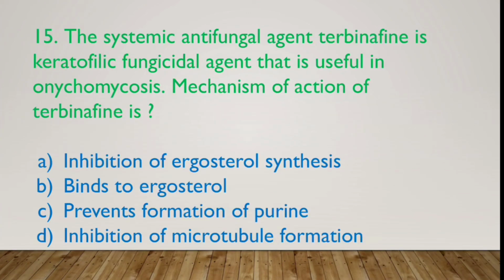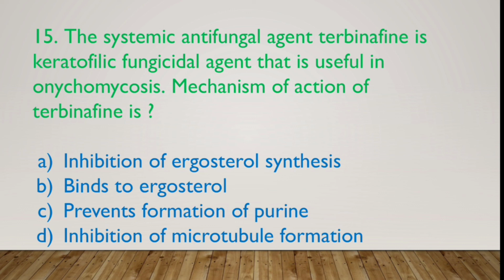So guys, moving towards the last question. The systemic antifungal agent terbinafine is a keratophilic fungicidal agent that is useful in onychomycosis. The mechanism of action of terbinafine is option A, inhibition of ergosterol synthesis, option B, binds to ergosterol, option C, prevents the formation of purine, option D, inhibition of microtubule formation.